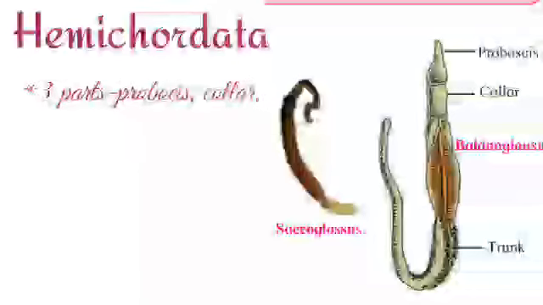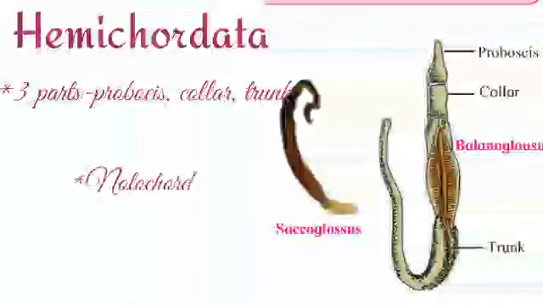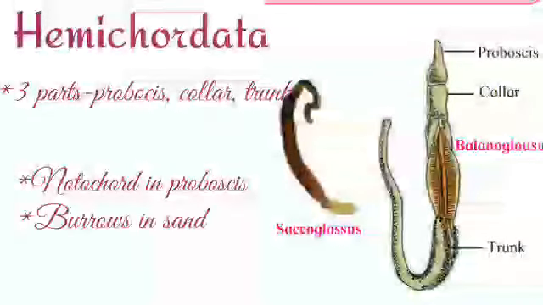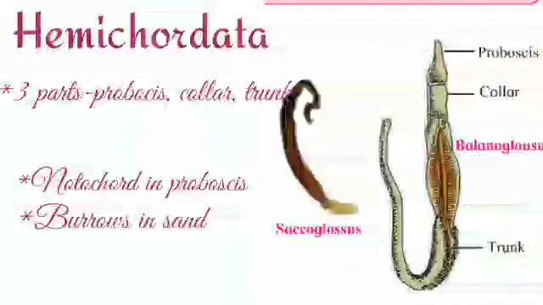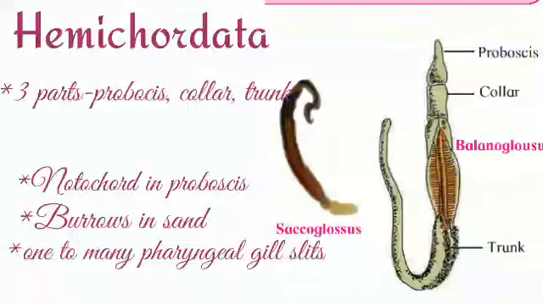Last phylum of non-chordata is Hemichordata. Bodies of these animals are divided into three parts known as proboscis, collar and trunk. Here the examples of Hemichordata are given, that is Balanoglossus and Saccoglossus. In the images you can see the three parts. Second point is notochord is present in the proboscis region only. That's why they are called hemichordates.